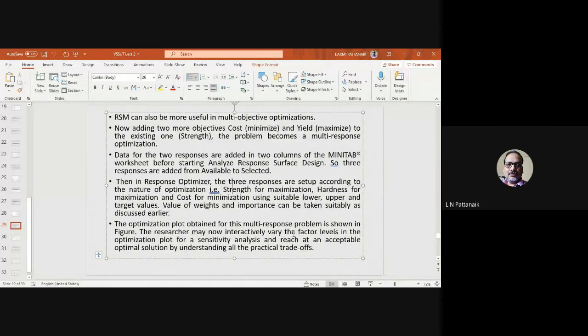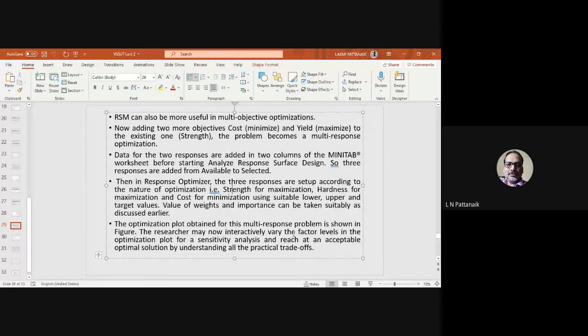So these things you may not get using the kind of optimization I discussed in the previous lecture. There the approach is different. There you are finding what is the optimum value and at what input factors it is possible. But this is something extra, something more. So this multi-objective optimization, which is handled through RSM, lets you interactively change. It is more practical, I will say, because those who are applying it in practice may be more interested to know the practicality of that.